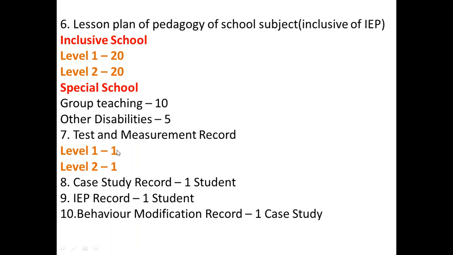Then you have the test and measurement record. Again for level 1 you will write 1, and for level 2 you have to write 1 test and measurement record. You have the case study record. You have to choose one student, collect all the details about that particular person, and write about it. And you have to write one IEP, that is an individualized educational program record, for one student. Then you have the behavior modification record along with one case study, and you have to do it.